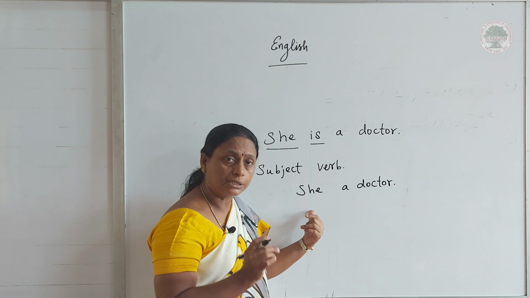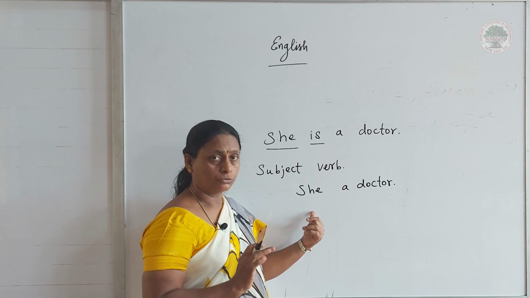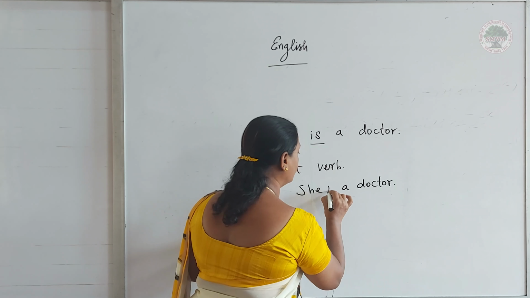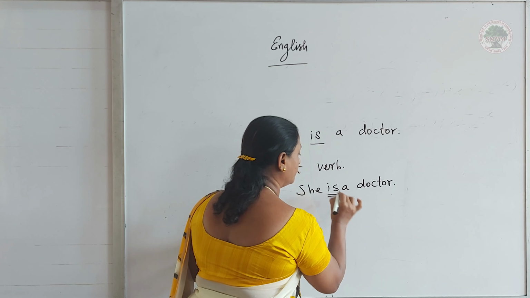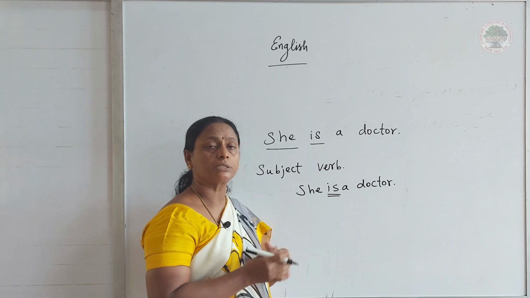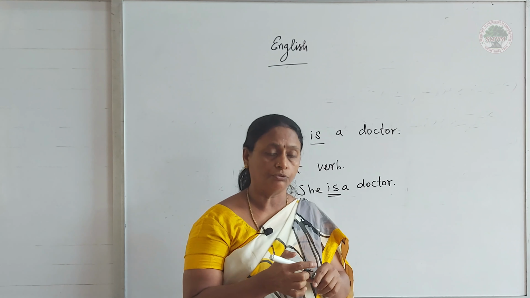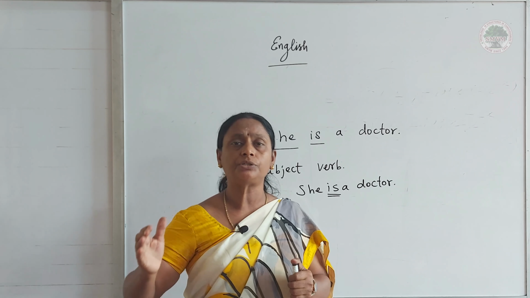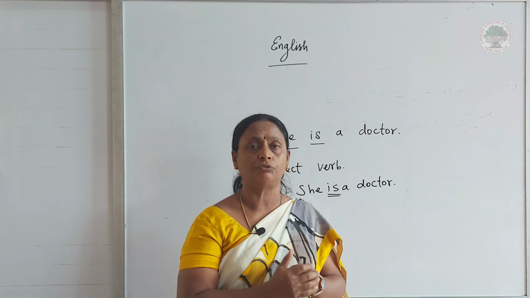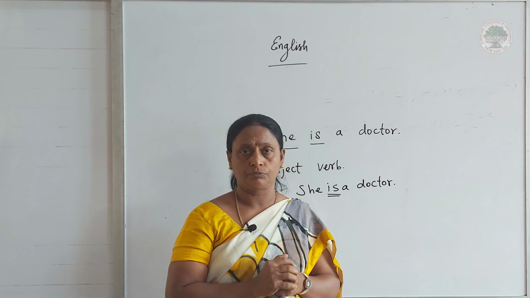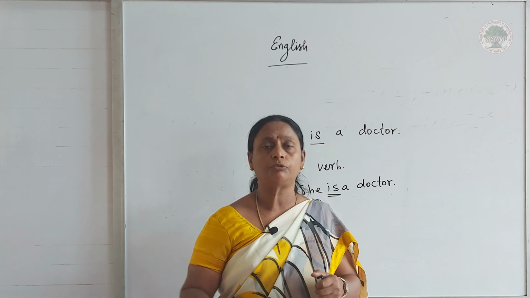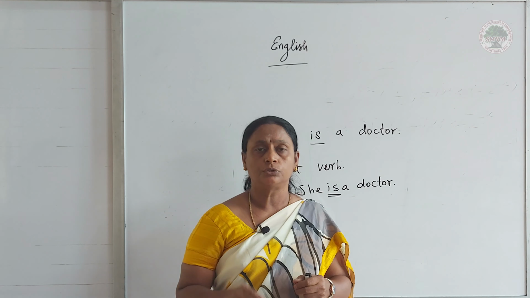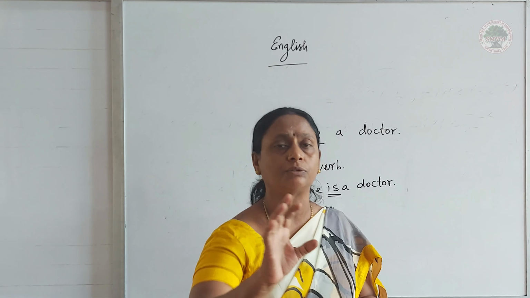Here, she is third person singular, so I am using the singular verb is. Now, let me differentiate how to place the verbs in the sentences. Verbs will be confusing for you. Understand? So now you tell me, what is a verb?